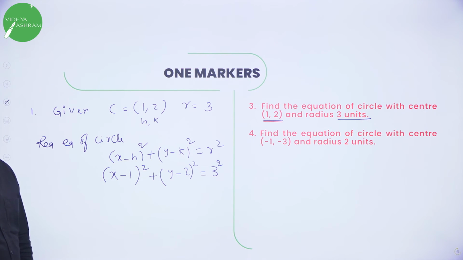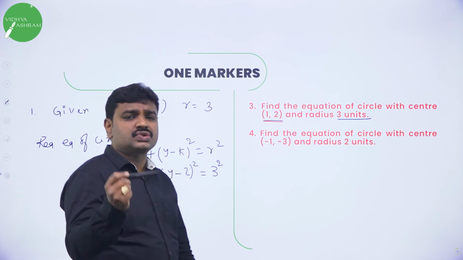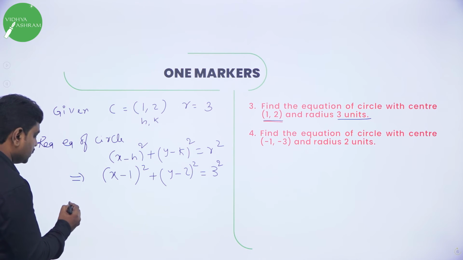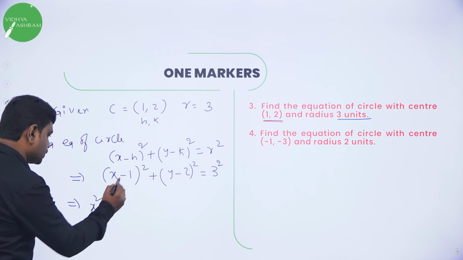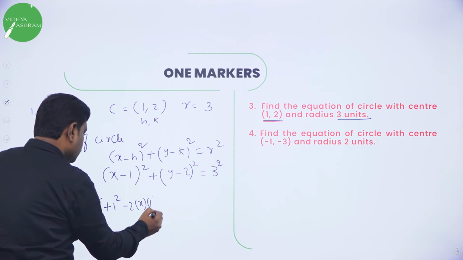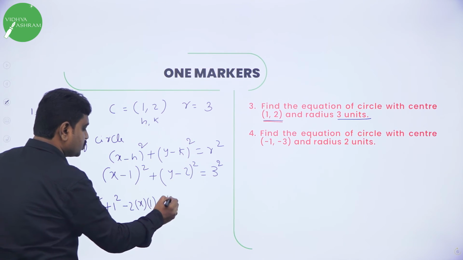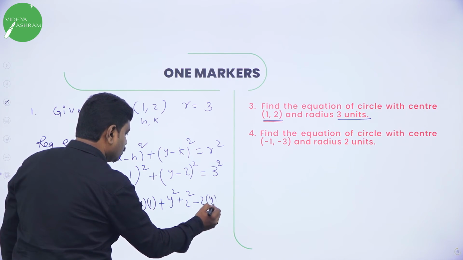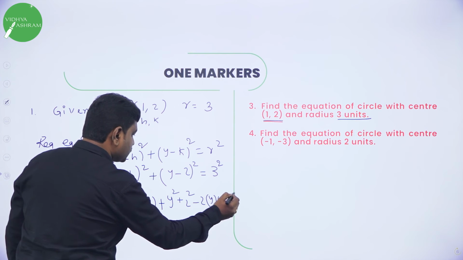What is a minus b the whole square? a square plus b square minus 2ab. Now this will become, that implies x square plus 1 square minus 2 into x into 1. Similarly, y minus 2 the whole square, y square plus 2 square minus 2 into y into 2 is equal to 3 square is 9.